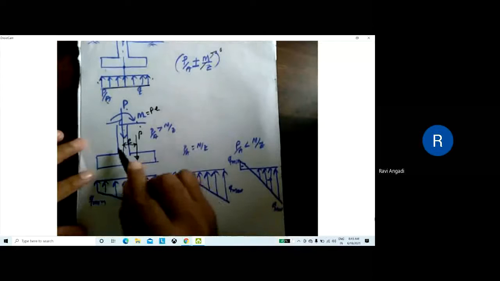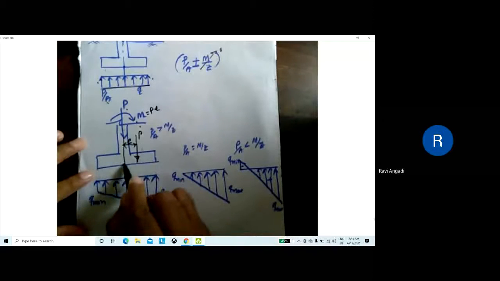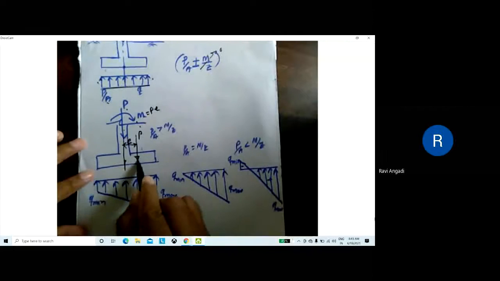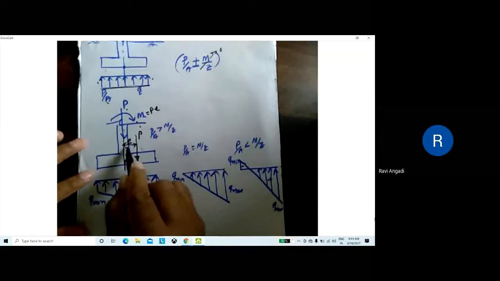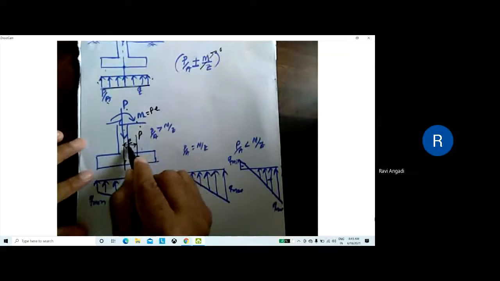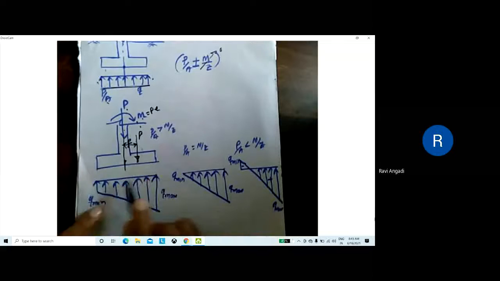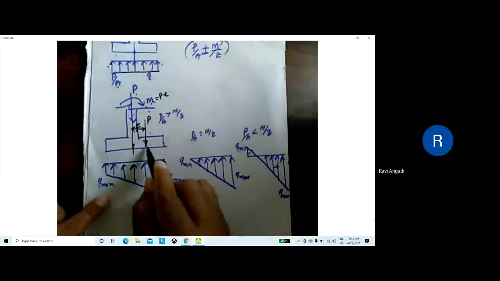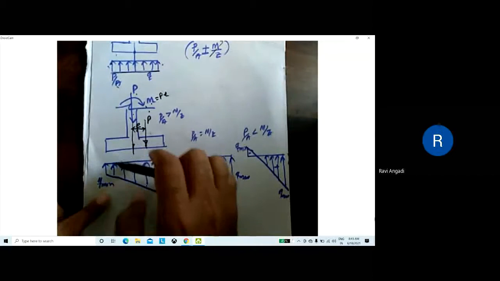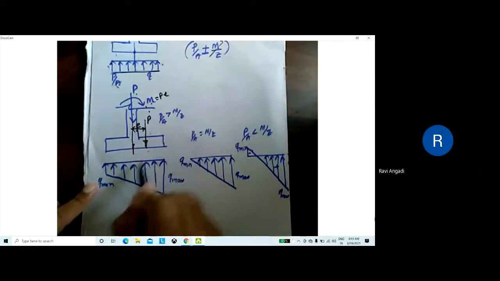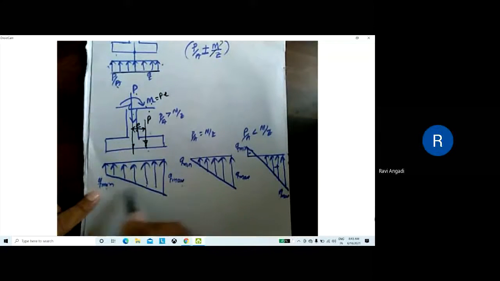It is subjected to the moment, so the load is not acting at the center. It is acting some distance away from the center with an eccentricity of E. Then this P multiplied by E gives you the moment. Because of this, on the right side the pressure is more, because the moment is acting there. And we get two pressures, Q minimum and Q max.